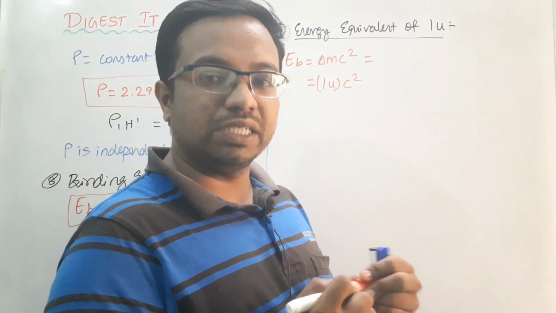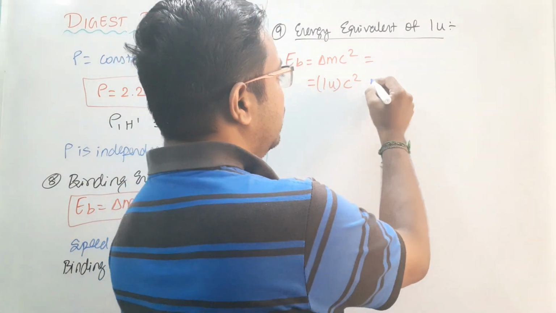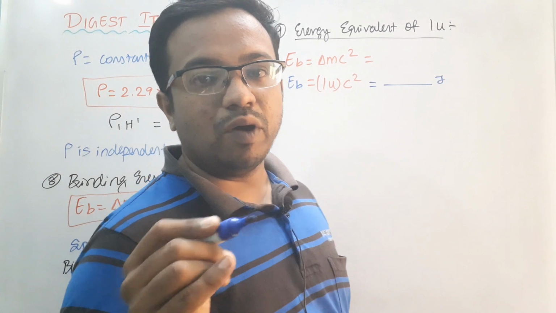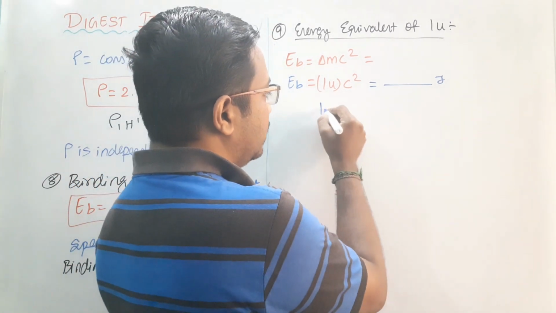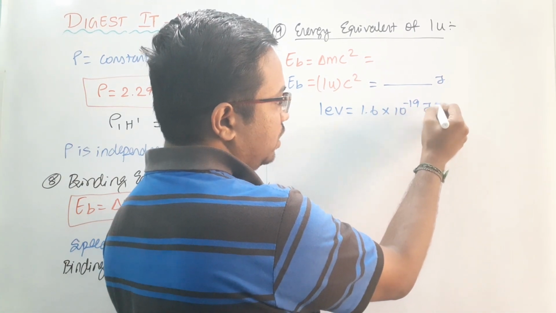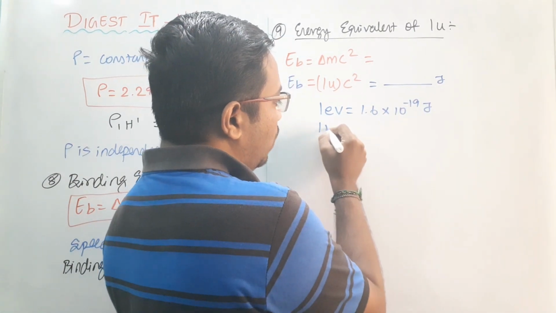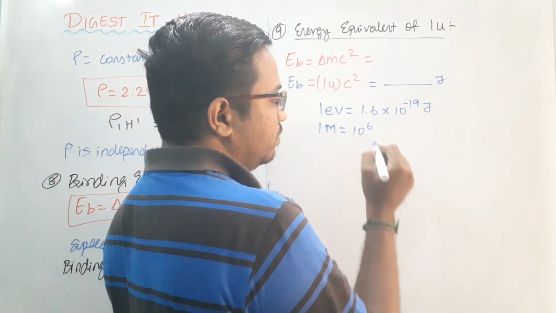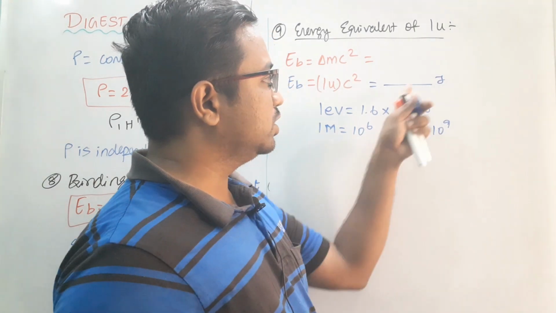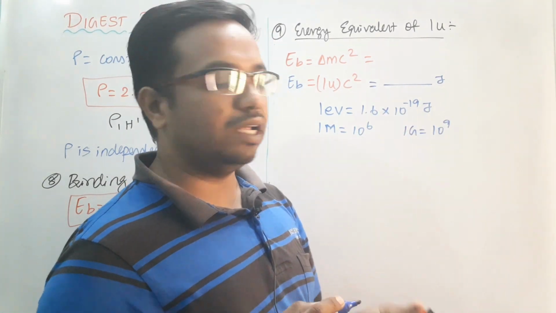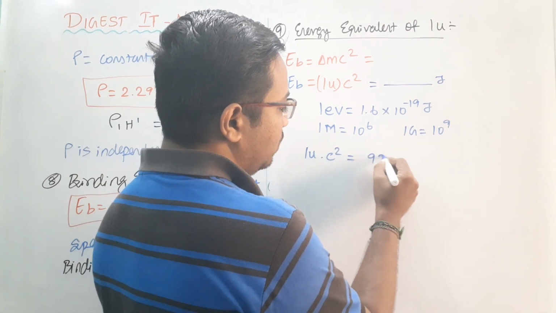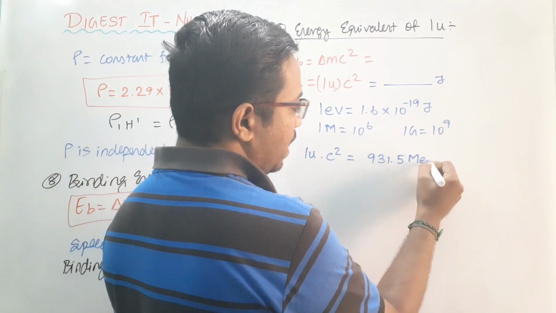But that answer will be in terms of joule, since energy is measured in joule. Now I want to convert joule into electron volt. 1 electron volt is equal to 1.6 into 10 to the power minus 19 joule. Similarly, 1 mega is 10 to the power 6, and 1 giga means 10 to the power 9. I am going to convert this joule into million electron volt. So I will obtain 1 u into c square equal to 931.5 MeV.